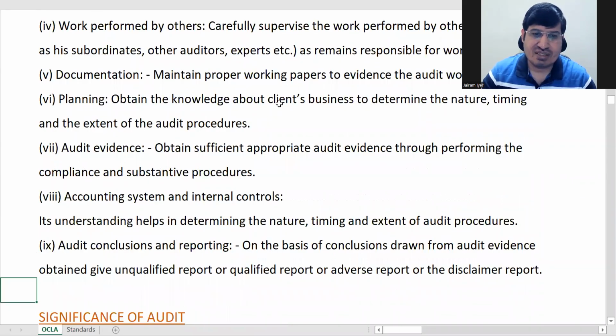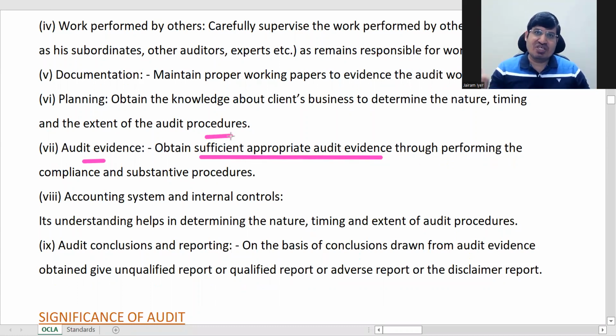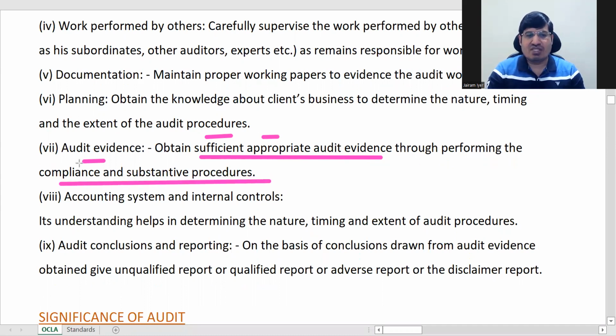Then audit evidence. He has to obtain evidence. Evidence in audit is called sufficient appropriate audit evidence. Sufficient means the evidence should be sufficient to prove his point. Appropriate means it should be the right kind of evidence. That's why in audit, what is said is sufficient appropriate audit evidence. And he has to do it by performing compliance and substantive procedures. We will see about this later.